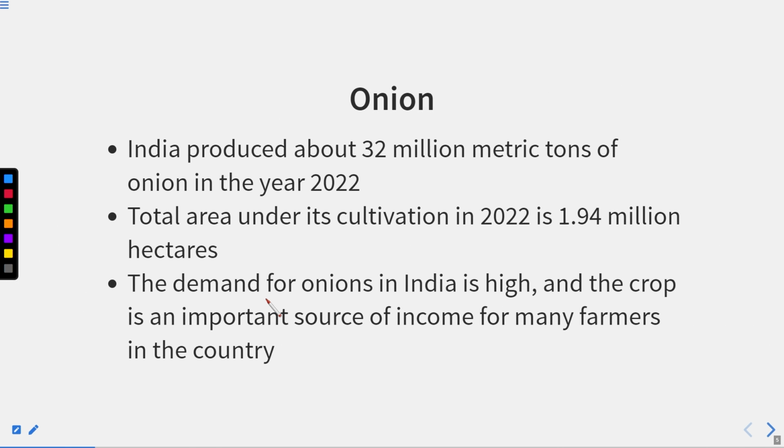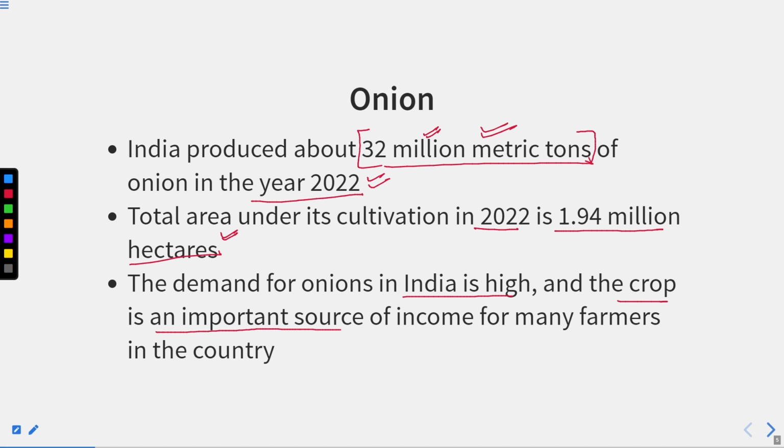India produced about 32 million metric tons of onion in the year 2022. The total area under its cultivation in 2022 was 1.9 million hectares. If we compare to the land, it is very less, but the production is quite high. The demand for onions in India is high, and the crop is an important source of income for many farmers in the country.